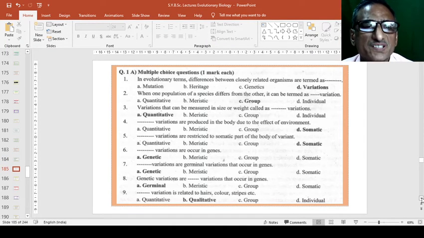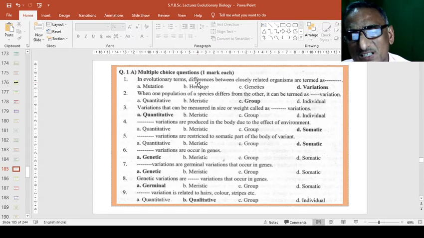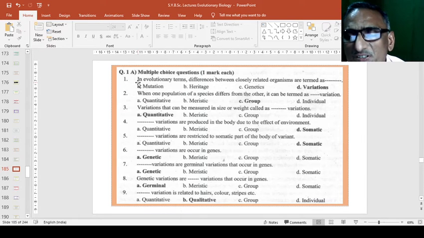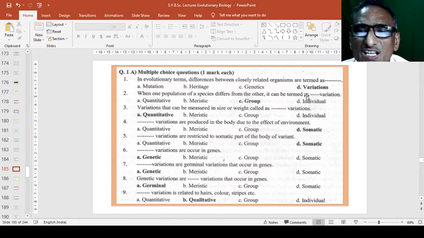So here the topic is completed, and the questions are given at the end of this chapter as multiple choice questions, because our examinations are presently held on a multiple choice basis. I have given here some multiple choice questions, and the answers were highlighted for your better understanding. So you go through these questions and answer them properly.